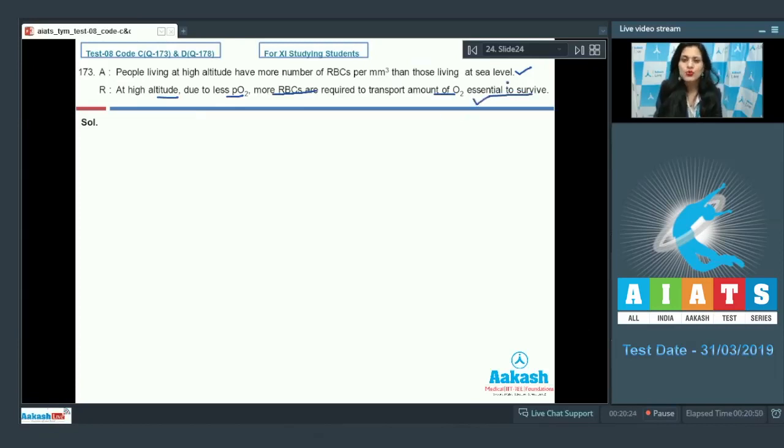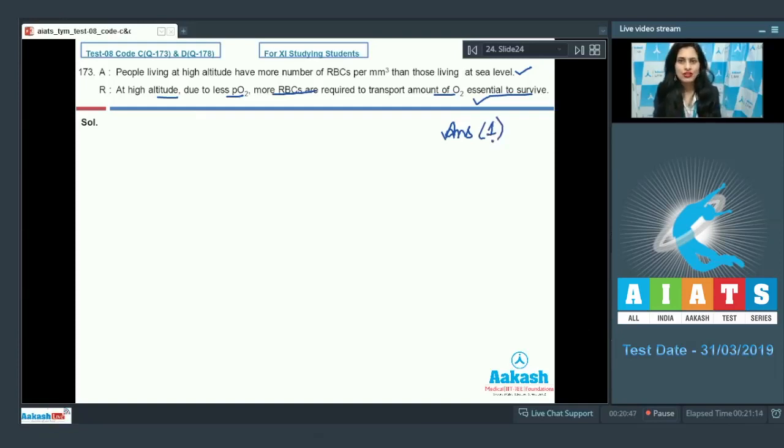And this reason is a true statement and it correctly explains the above given assertion. Because at high altitude, to compensate for low partial pressure of oxygen, there is an increase in RBC count. And such adaptive changes are collectively known as acclimatization. So we can mark the answer as 1.